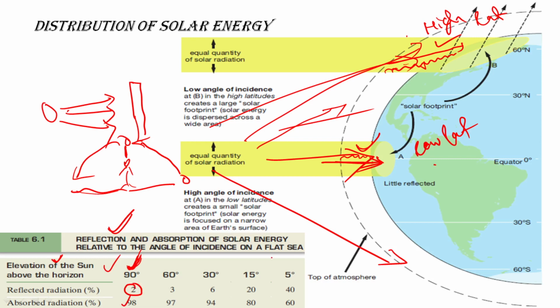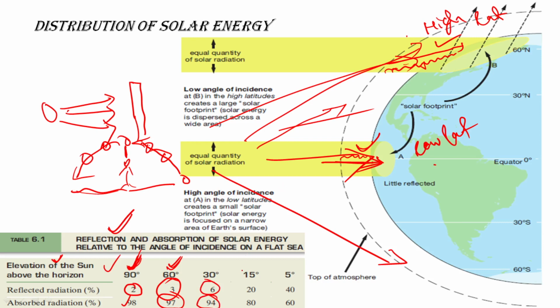When the angle of the sun above horizon is 60 degree, the reflected radiation is around 3%, whereas the absorbed radiation is 97%. When it is 30 degree, the reflected radiation is around 6% and the absorbed radiation is 94%.